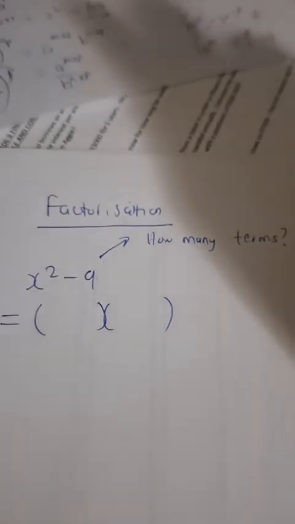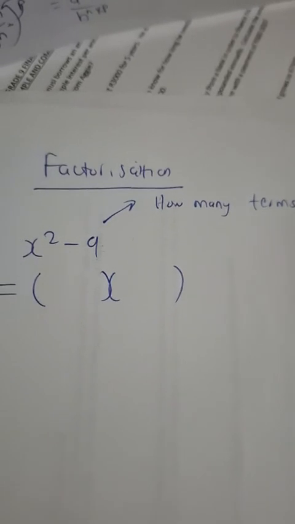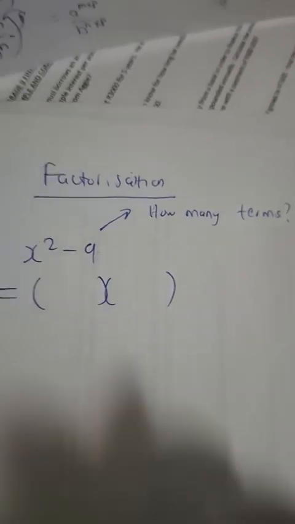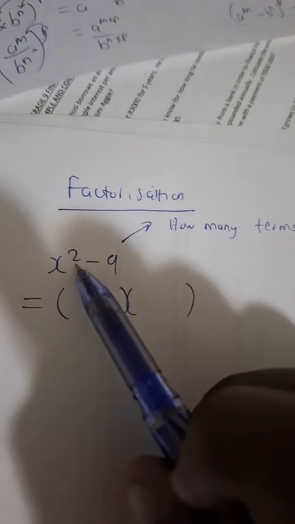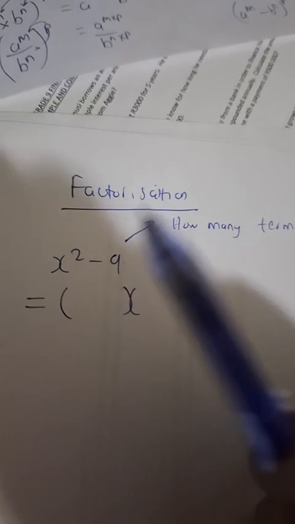I hope you know that what separates terms in an expression is a plus and a minus sign. If you check this out, there's a minus sign, which definitely means there are how many terms? There are 2 terms. The first question you need to ask yourself is: is the expression in the right order?